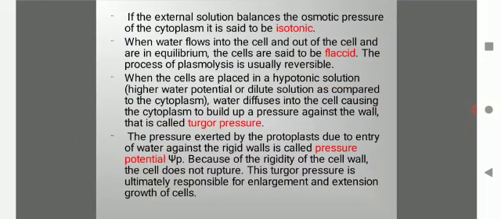So that was about turgor pressure. Today we have studied plasmolysis, osmosis, plant-water relations and means of transport. So with this we will stop today, and in the next class we will begin with the next part of this chapter. Thank you.